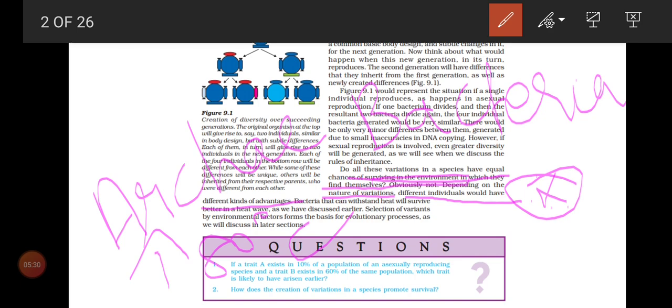When the temperature increases by 5 degrees Celsius, we can't tolerate the heat. But these kinds of bacteria, when the temperature is high like 80 degrees Celsius, can withstand it. Why? The bacterium has undergone a process of mutation, and because of mutation some variations occurred in the bacterium.